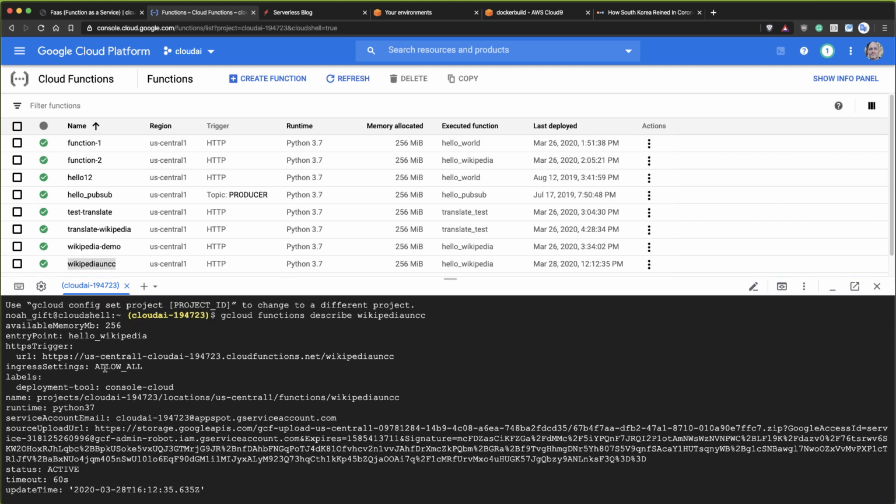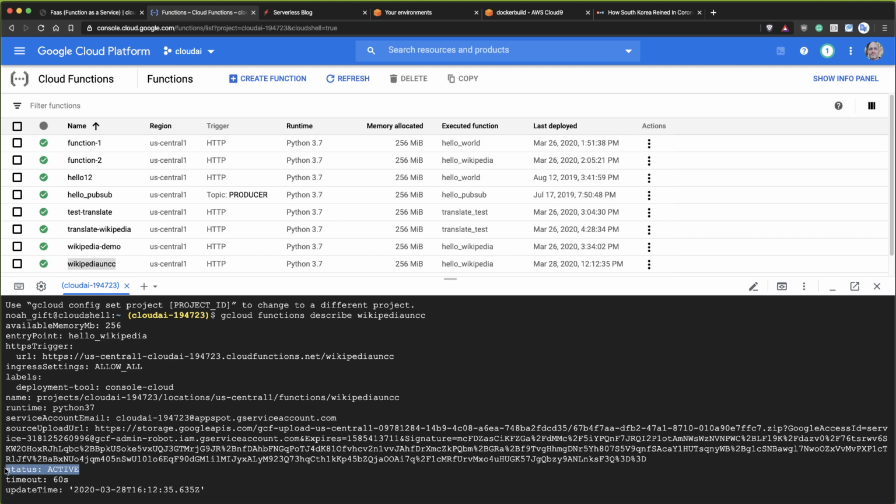So it says that's the entry point. So it tells me the function that's going to get called. It tells me how much memory. It tells me the URL as well. And then it also shows me if it's actually active and what the runtime is. So you can see that this is actually active. So it's available for service.